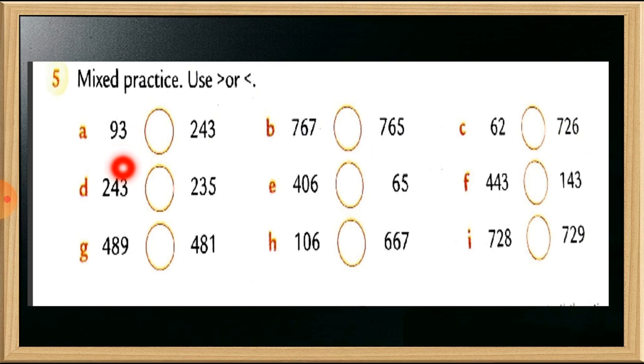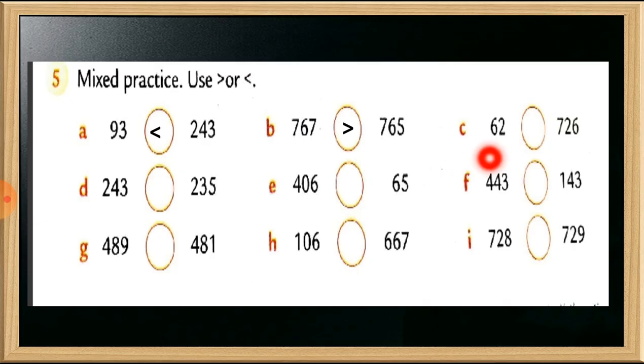In number A, at the left side 93 and at the right side 243. So here 243 is a bigger number. Number B, 767 and at the right side 765. So the bigger number is 767.